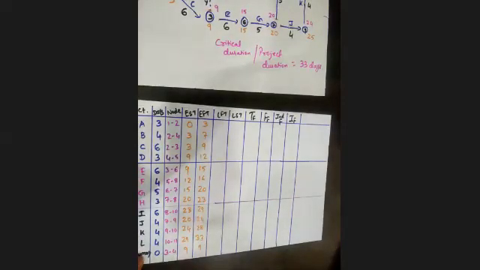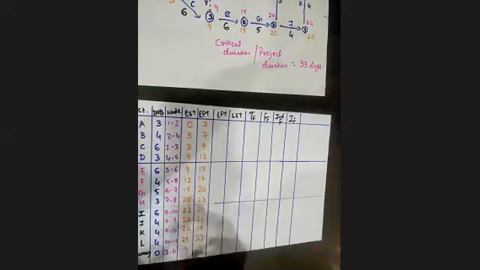Okay, now LFT. LFT means TLJ, that is the J node of the triangle bracket.